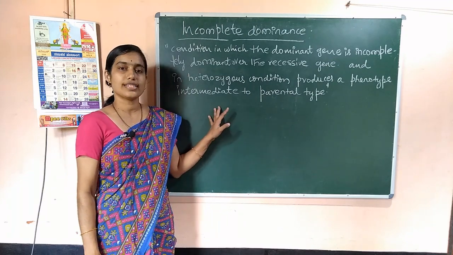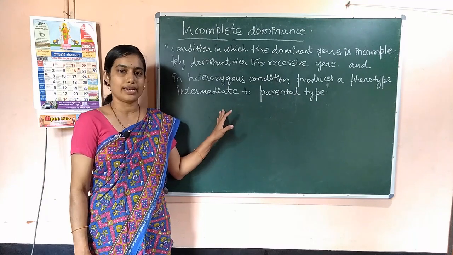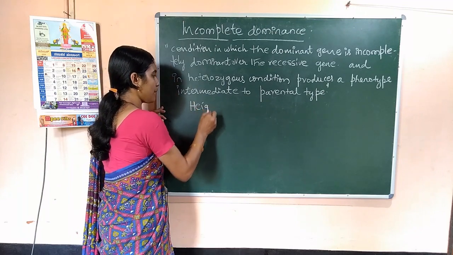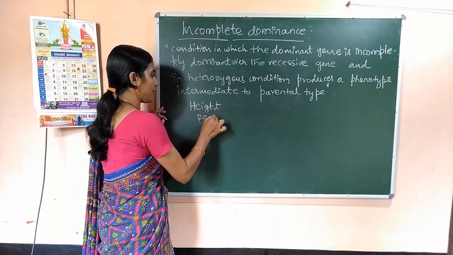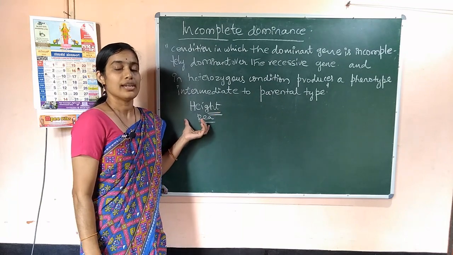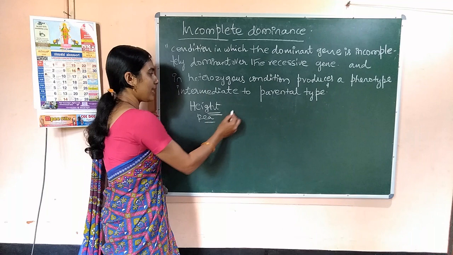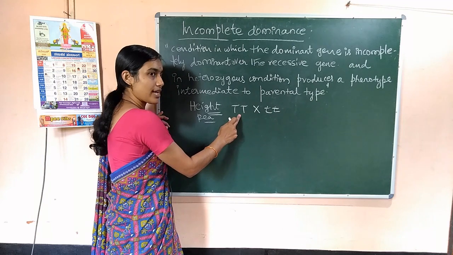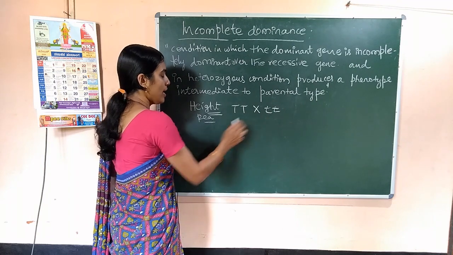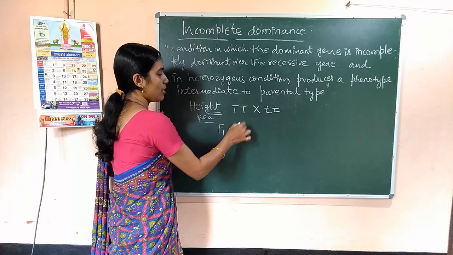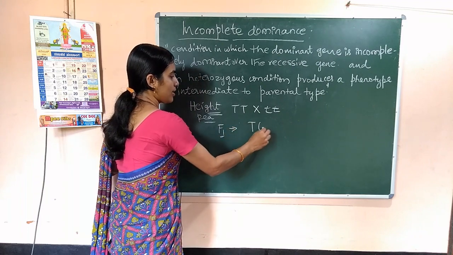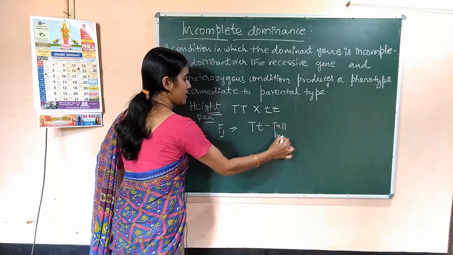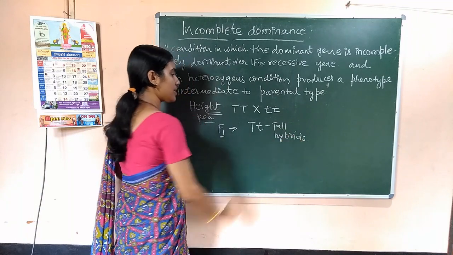If you consider the monohybrid cross done by Mendel using the height of the pea plant as the character, the parents were homozygous dominant and homozygous recessive. As a result, all the F1 generation were heterozygous, tall hybrids, correct?